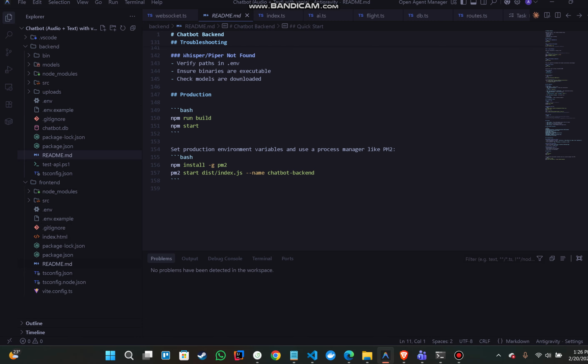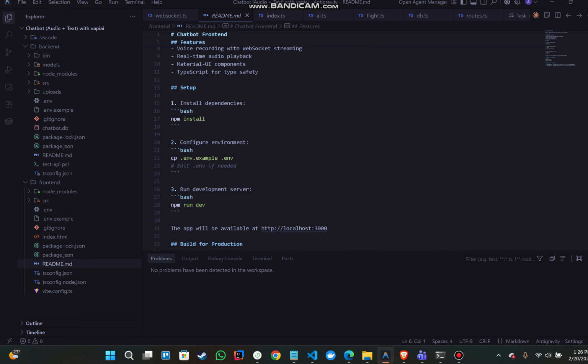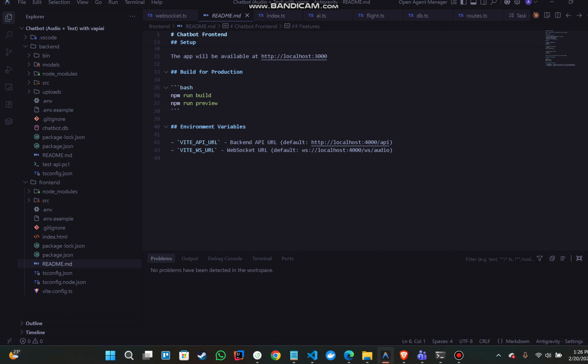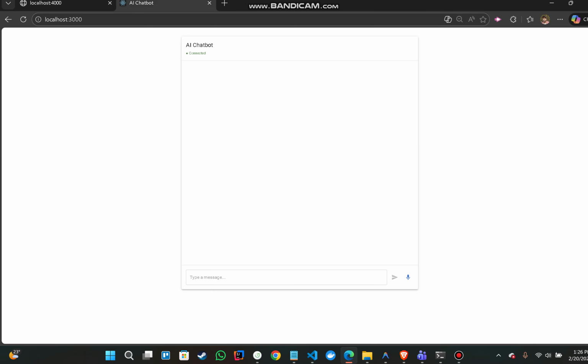Now for the front end, if I go to the readme.md file, here we can get the features as well as the setup guidelines, and that's all. Now if I go to the chatbot, we can see that the backend server is up and running, and the front end is running as well.